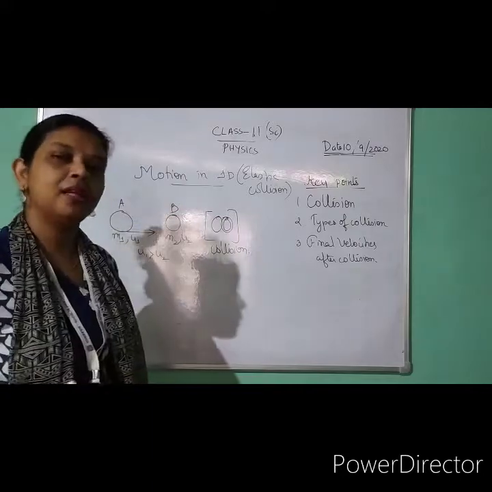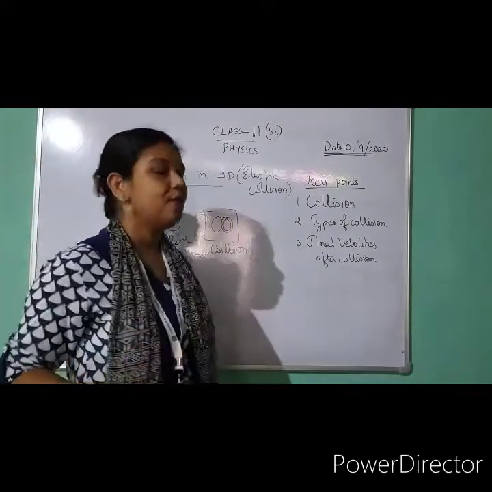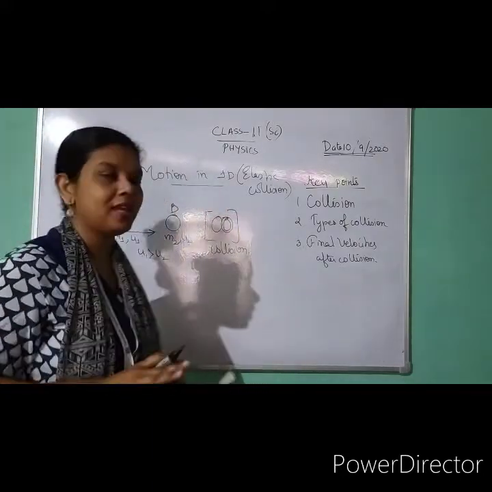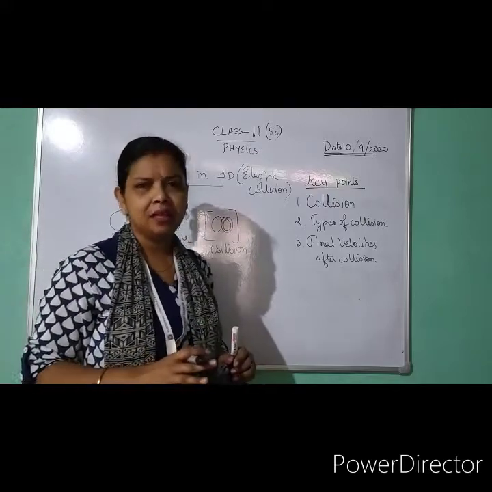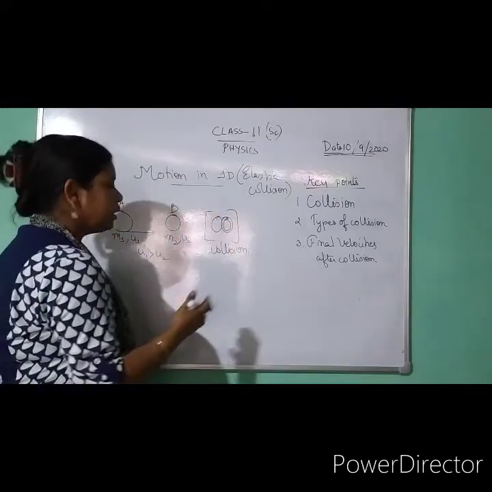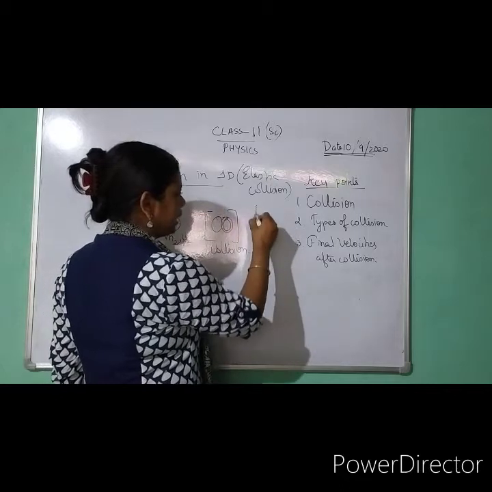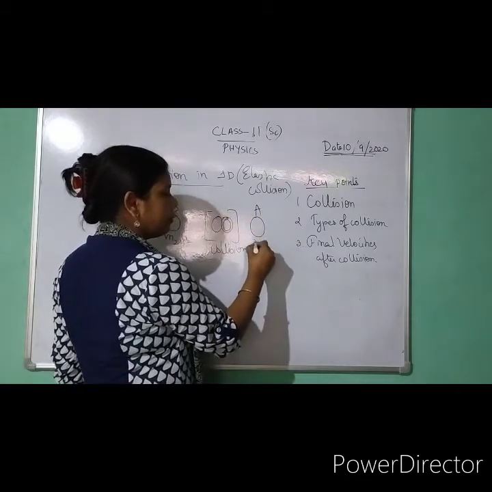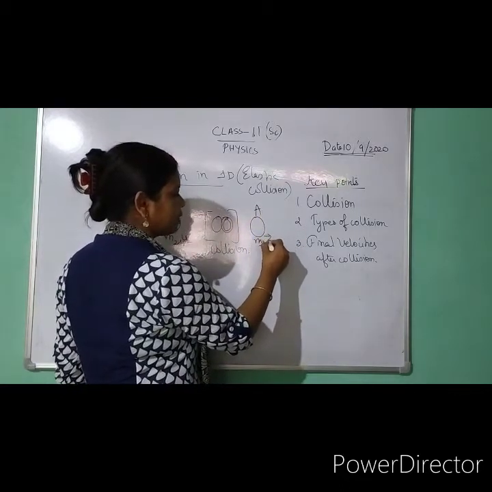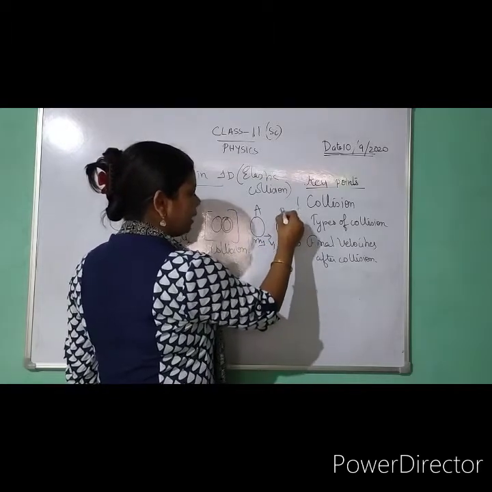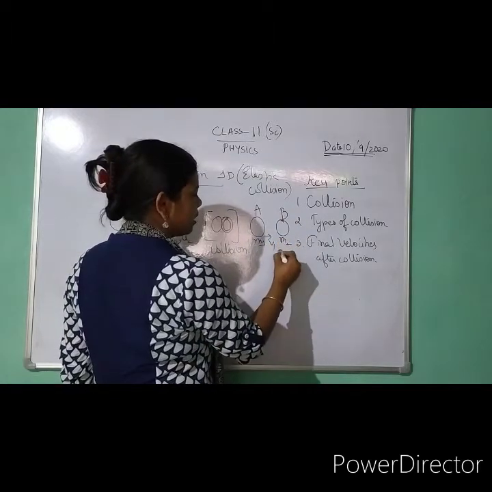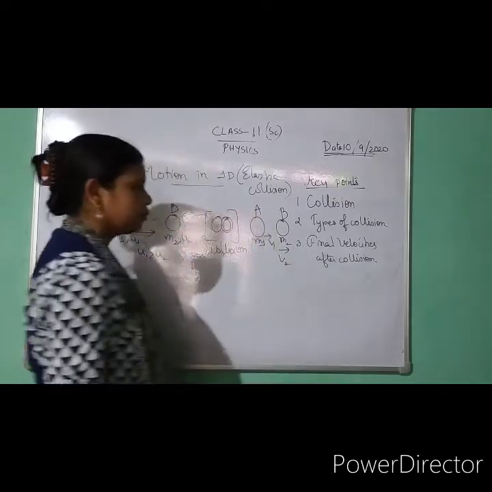You might say, ma'am, they will take a turn and they will go over. Forget about that. I'm talking about a situation where they will have a collision. After the collision, what happened? I assume that object A with mass m1 is traveling with a velocity v1, and object B with a mass m2 is traveling with a velocity v2.